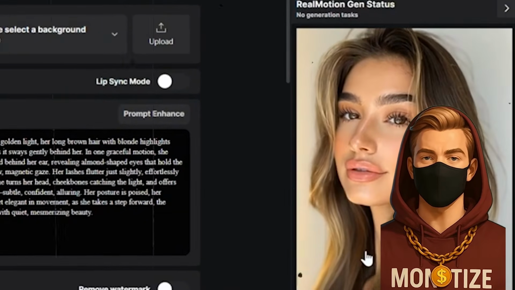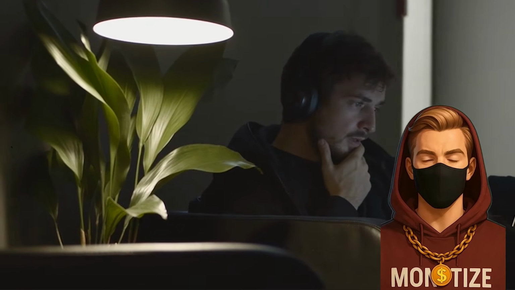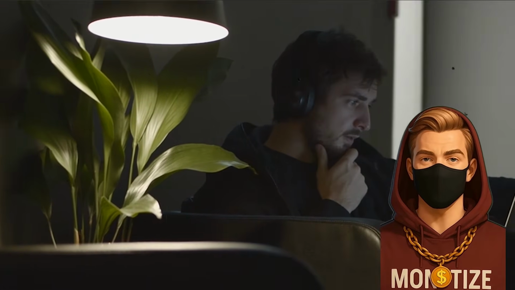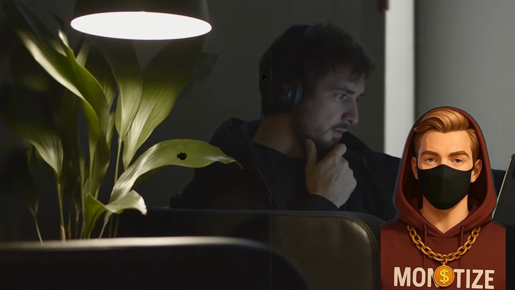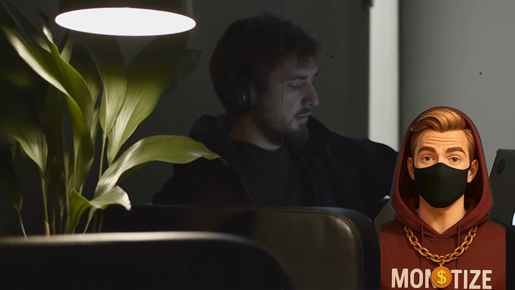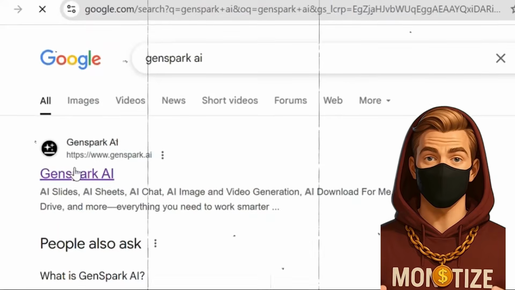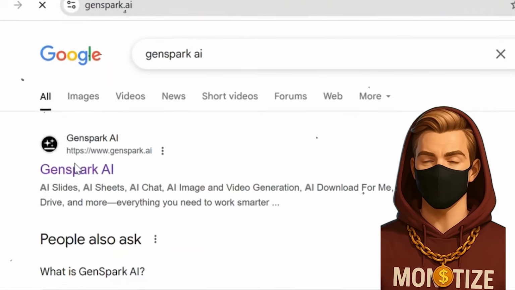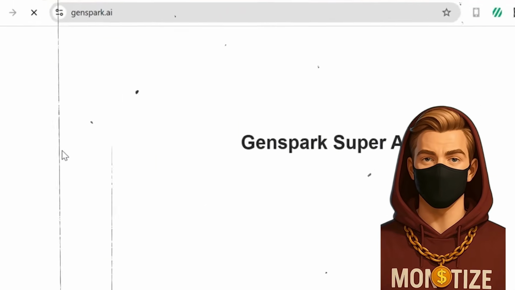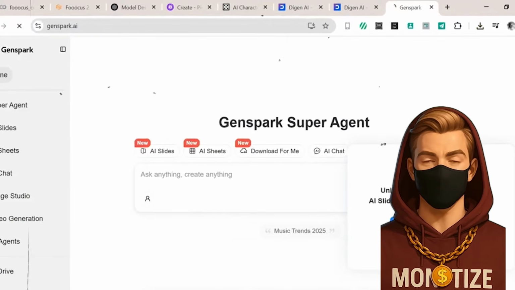Okay, so by now you've got the face, the flair, and even the voice. But what if you want to move faster? Like, really faster? That's where these two under-the-radar tools come in, NASWork AI and Vivago. They're not as flashy as the big names, but they absolutely deliver when you need quick content without sacrificing too much quality.